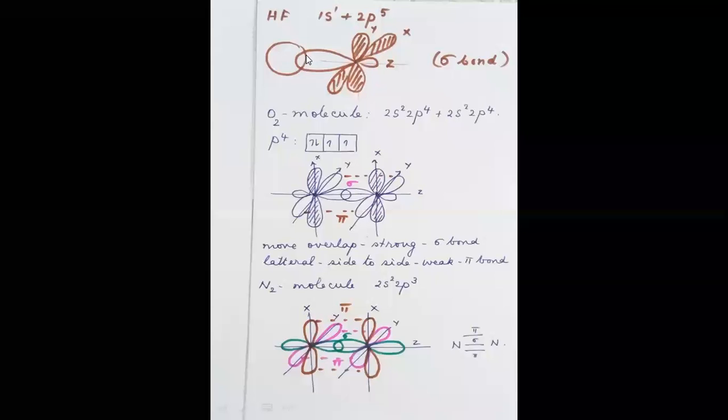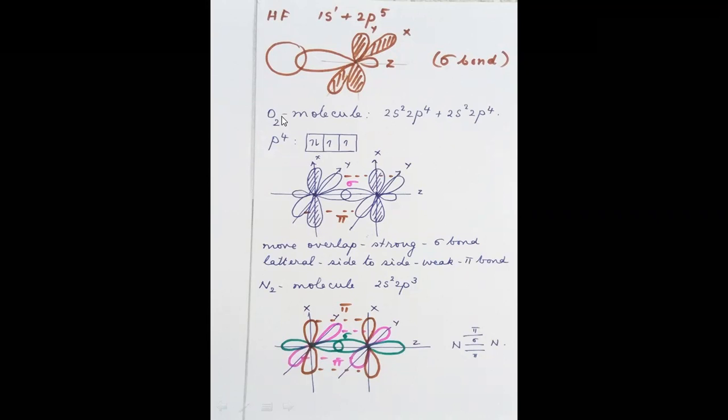So the s orbital and pz orbital can have a direct overlap, and that will also result in a sigma bond. So you should understand: s and pz, when z is considered the molecular axis. Suppose x is considered the molecular axis, then px and s will form a sigma bond. Now, when you discuss the oxygen molecule, you will understand what I really mean.